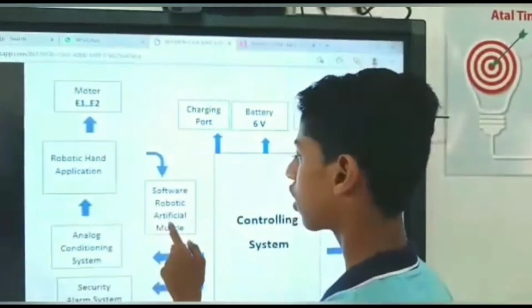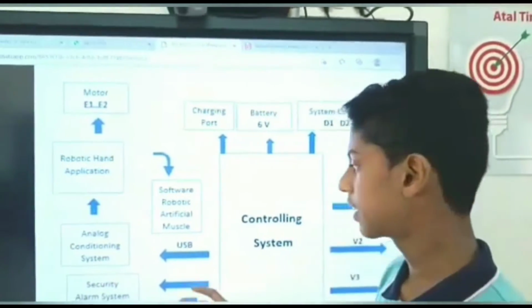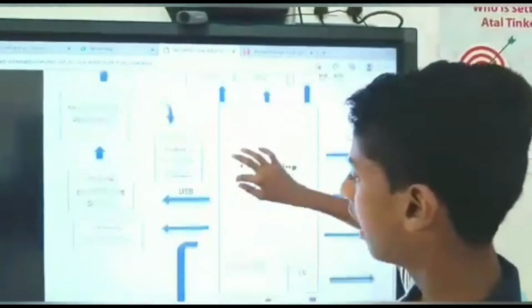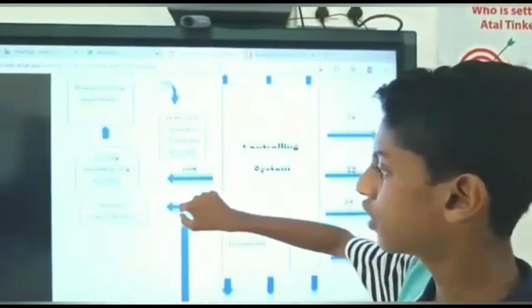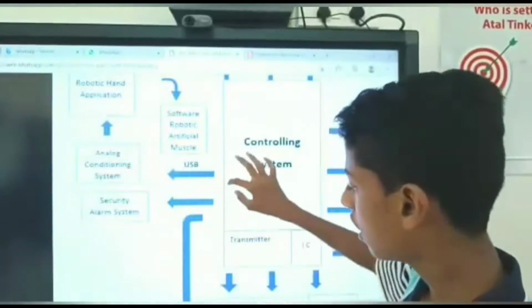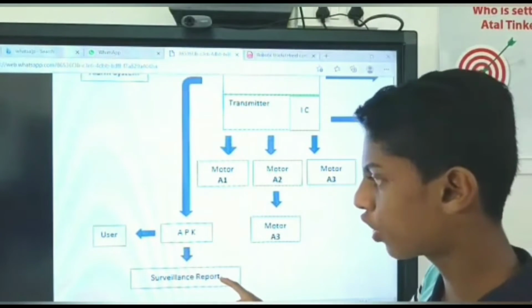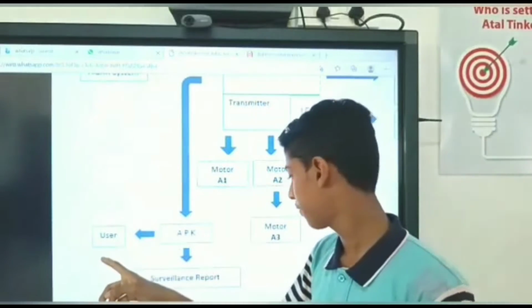This is the software robotic artificial muscle to activate the muscles of the robot, and it can be connected by USB. And the security alert system is to identify the user, a kind of surveillance report to see the user.